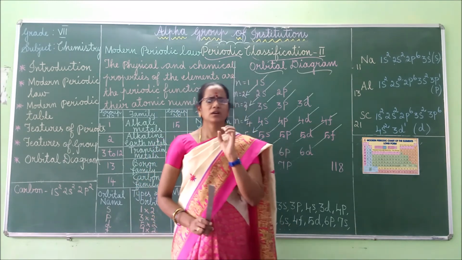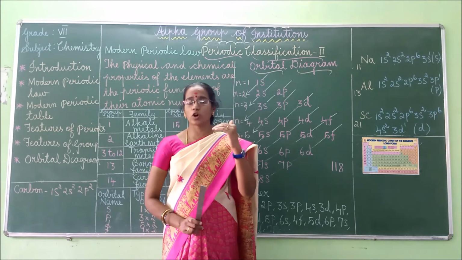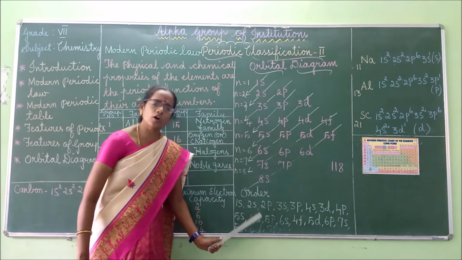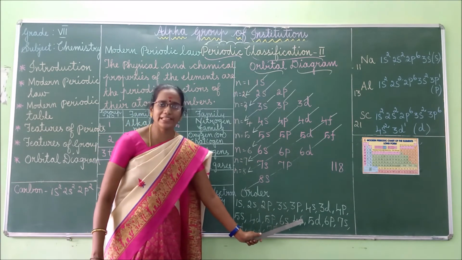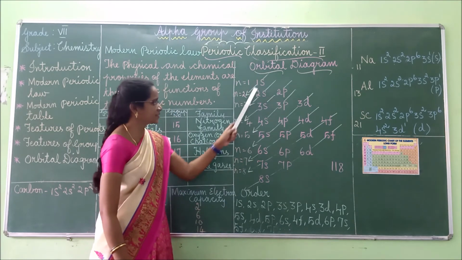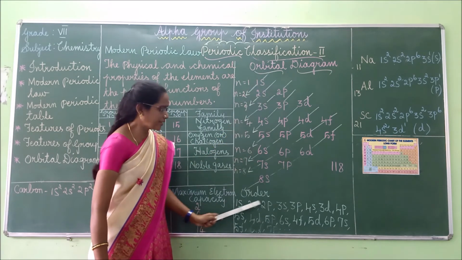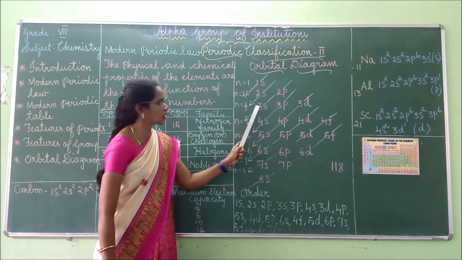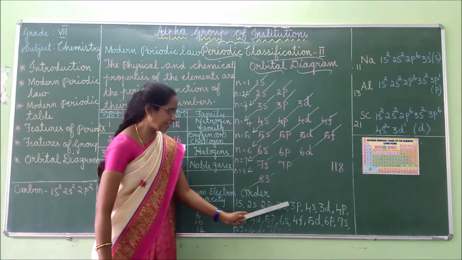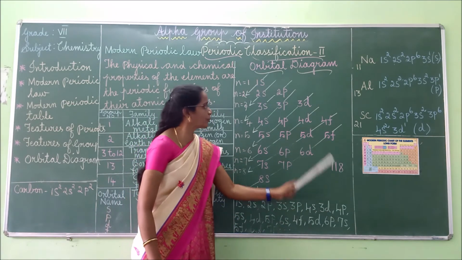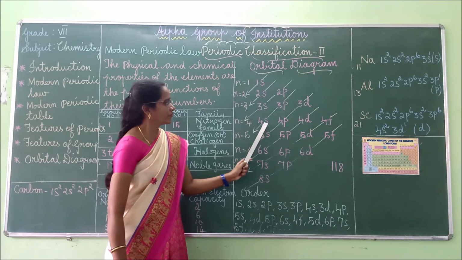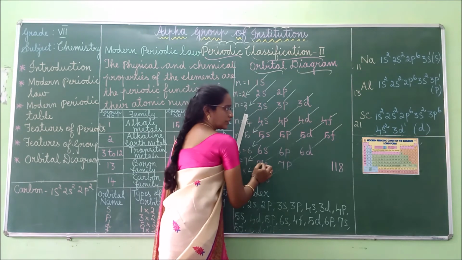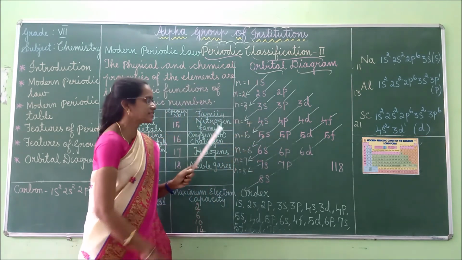The order of arrangement of orbitals is very essential. In this order only, the electrons will start filling. First 1s. Next 2s, 2p. Next 3s, 3p. Next 4s, 3d, 4p. Again it will go like this, then it will come like this. In this manner only, electrons will start filling.